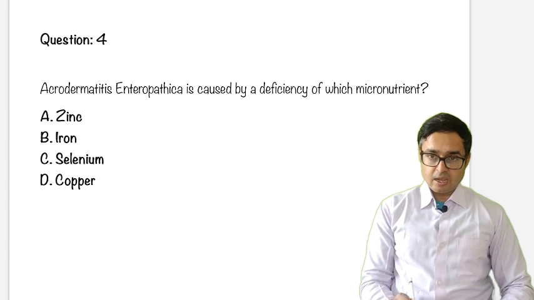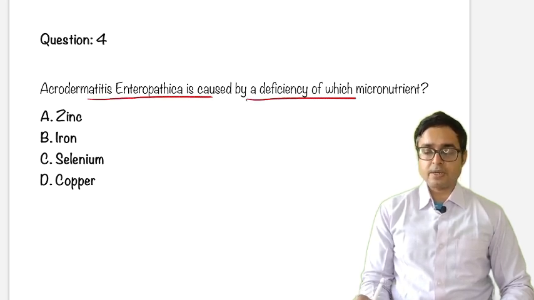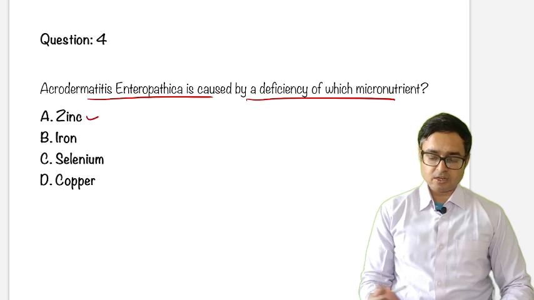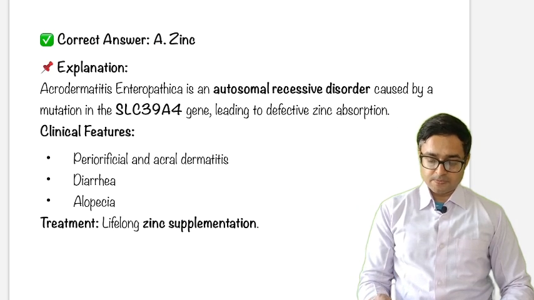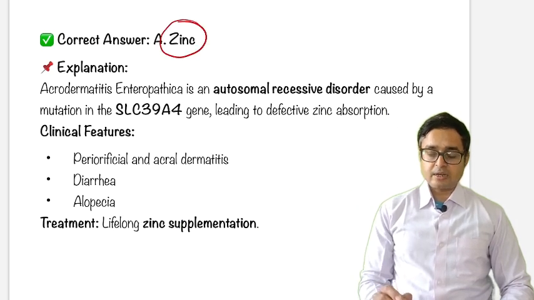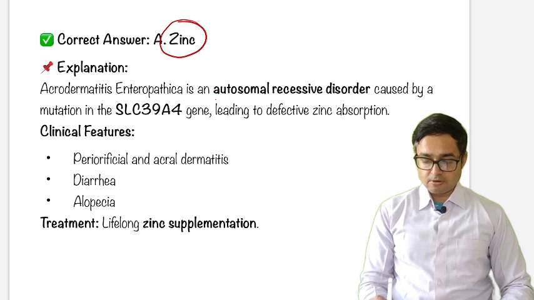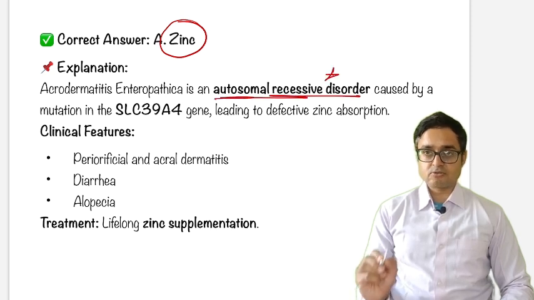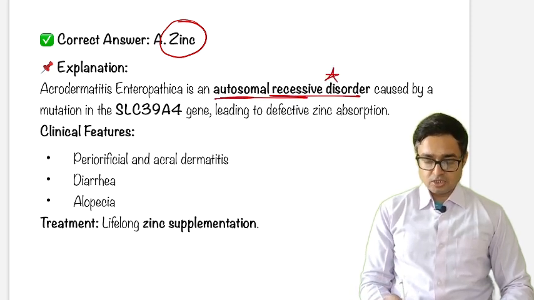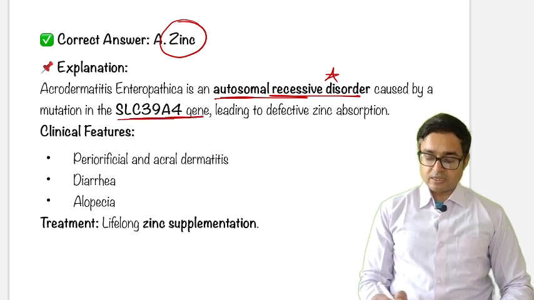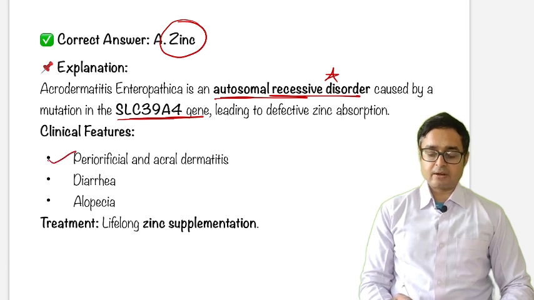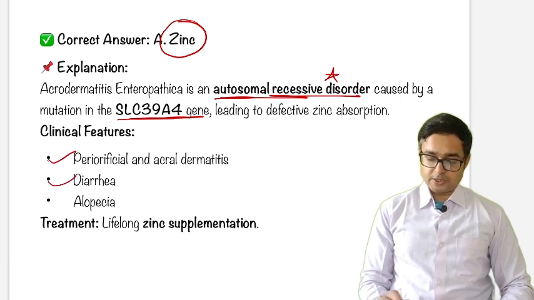Next question. Acrodermatitis enteropathica is a deficiency of which micronutrient? Everybody knows it is zinc. Acrodermatitis enteropathica is an autosomal recessive disorder, and just remember the gene behind it: SLC39A4. The clinical manifestations, we all know, are perioral and acral dermatitis, diarrhea, and alopecia.